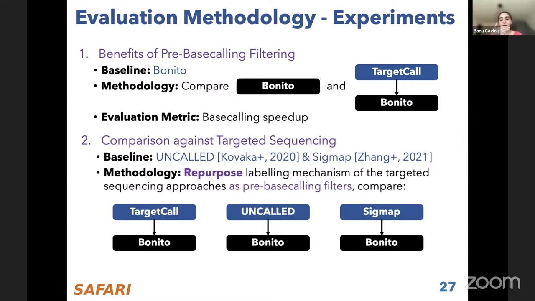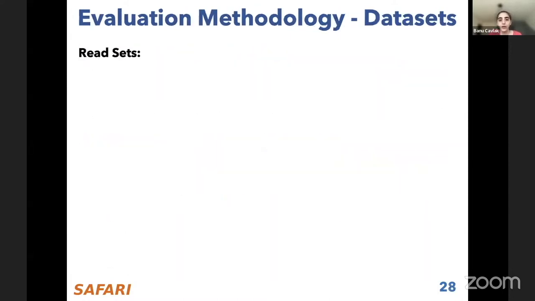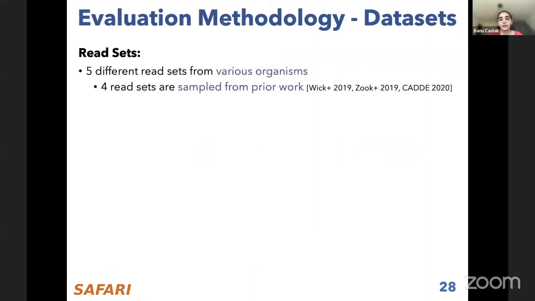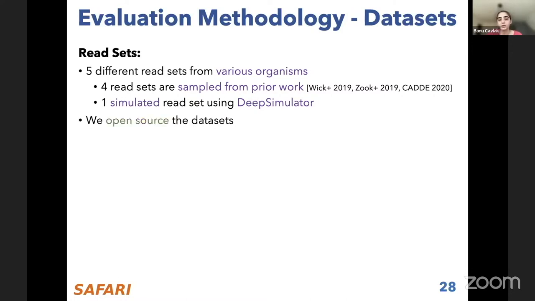Basically, we just compare TargetCall, Bonito preceded by TargetCall, OnCall, and SIGMAP in terms of their execution time, recall, and precision, and more in the paper for throughput. We have various datasets, 5 different datasets from various organisms, most of them sampled from prior work, and then one we simulated using DeepSimulator because we couldn't find any proper real dataset for this type of viral reference mix.